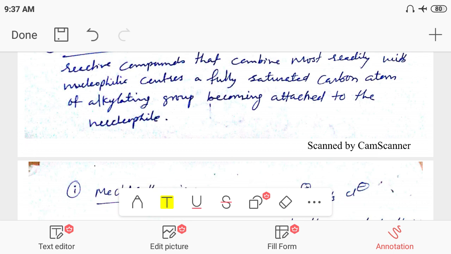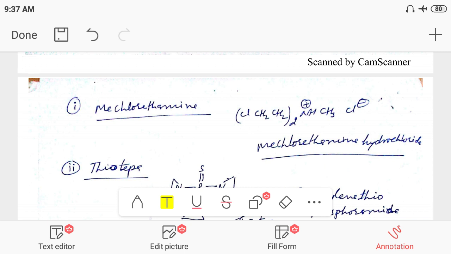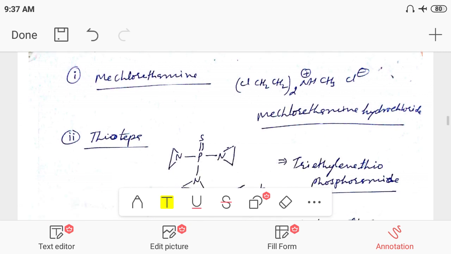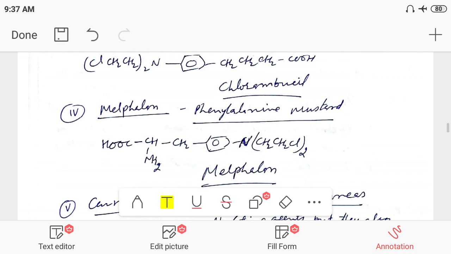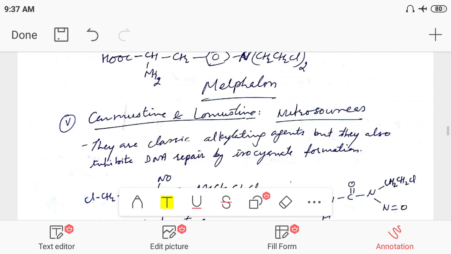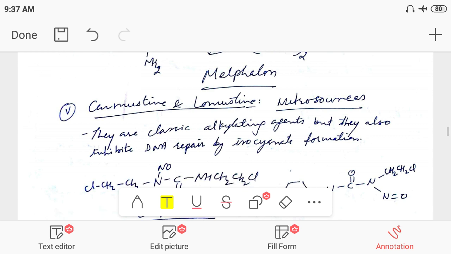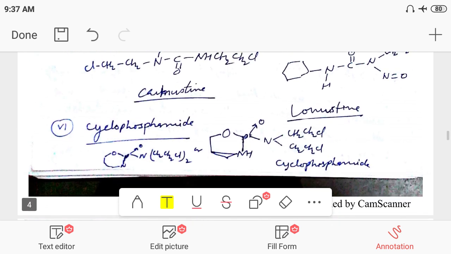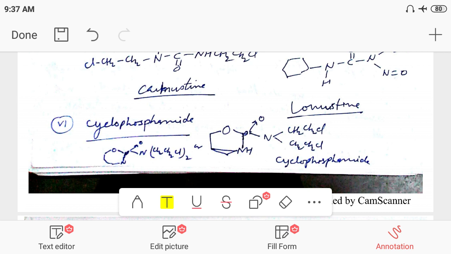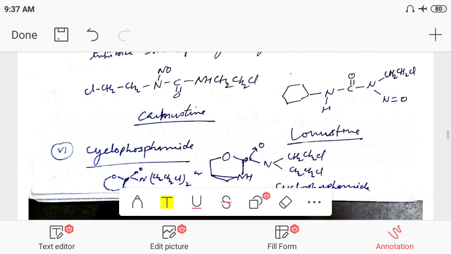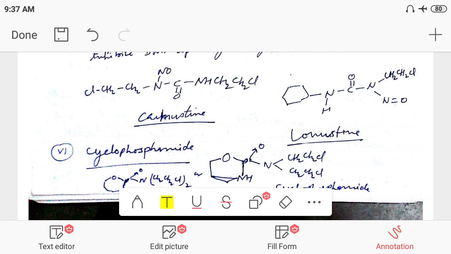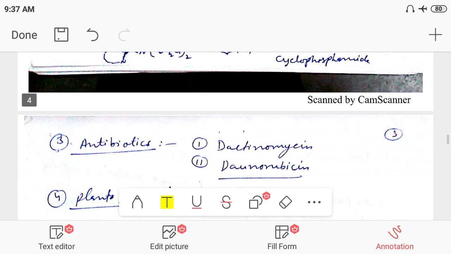Alkylating agents are those which can alkylate our DNA or RNA and inhibit DNA and RNA in the cancerous cells. Mechlorethamine, thiotepa, chlorambucil are nitrogen mustards; melphalan is a phenylalanine mustard; carmustine and lomustine are nitrosoureas; and cyclophosphamide. These all are alkylating agents. They release the ethylene group, CH2CH2 group. Look at here, the CH2CH2 group is there, which may alkylate the DNA and RNA.